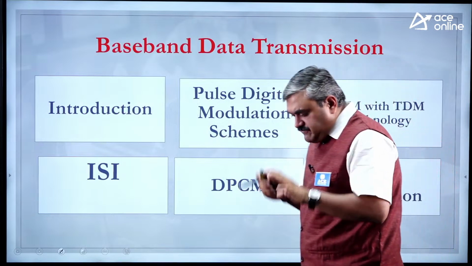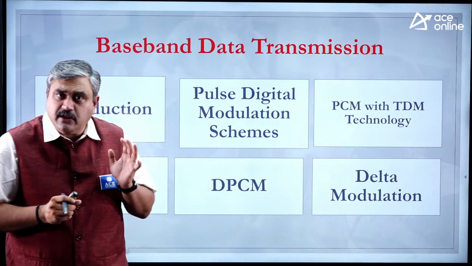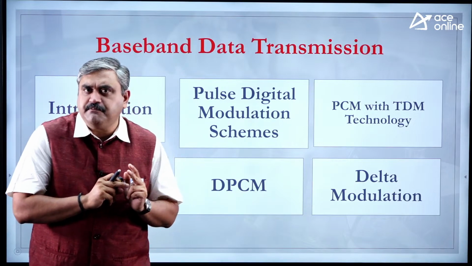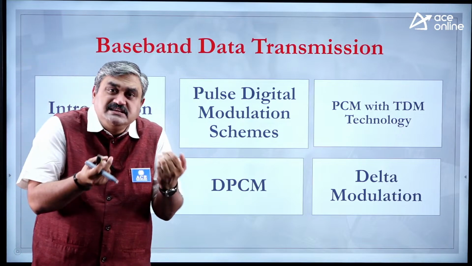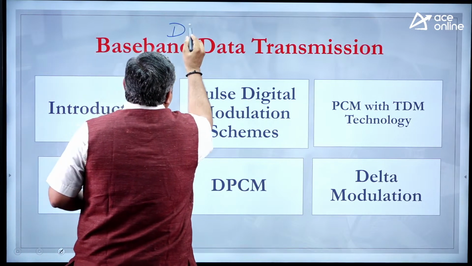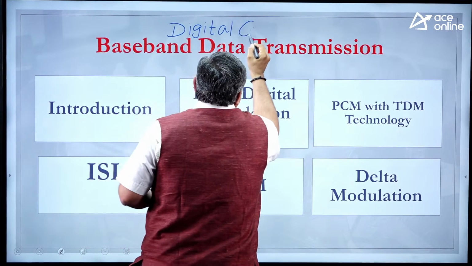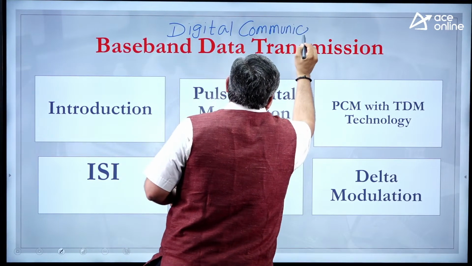Now, once we are done with this, let us come to the next module. We have covered the analog communication part, and we have covered the random variables and random process part. 2 modules are done. Let us come to the digital communication part. Whatever you are seeing here is a part of digital communication, or I should say digital communication systems.